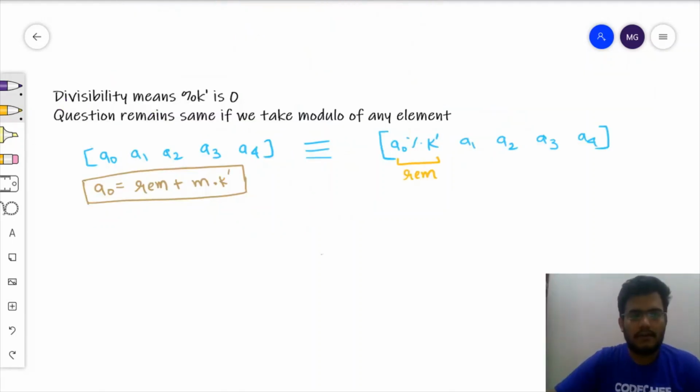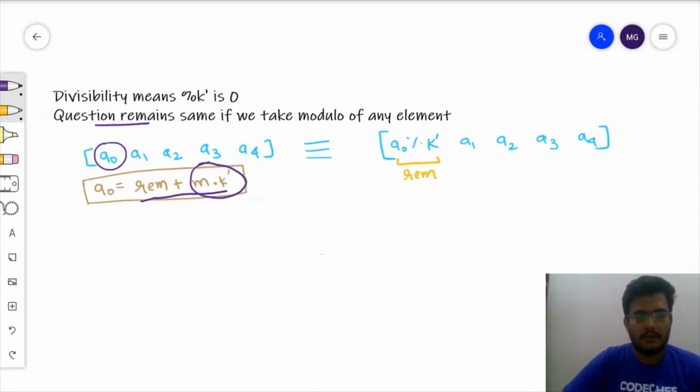Let's see why even on taking modulo of any of the array's elements with k dash, our solution remains the same, as a0 is nothing but the remainder plus some constant m times k dash. As this term m times k dash is a multiple of k dash, adding it to any number doesn't change its divisibility by k dash.